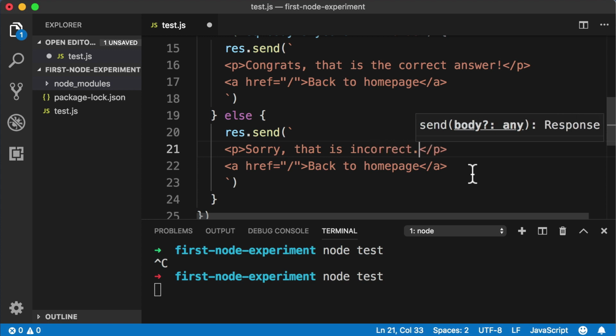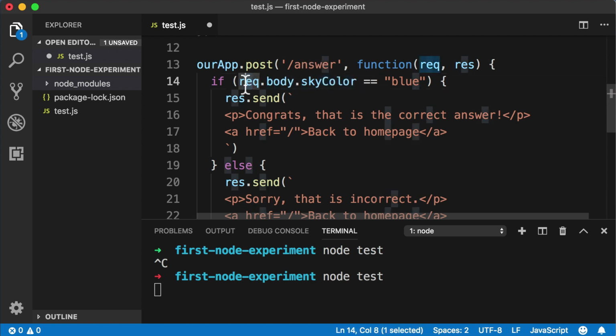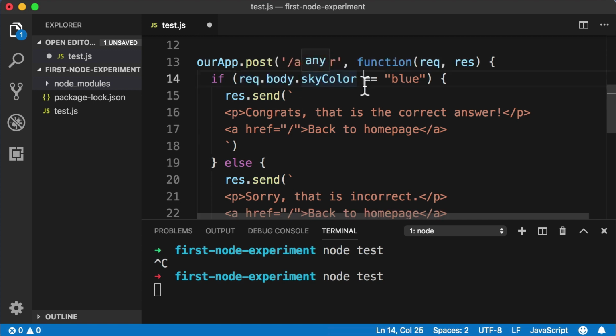All right, now before we save our file and test it out, we need to do one more thing. By default, out of the box, Express actually will not add the user's inputs to the body object that belongs to the request object. So in order for this code that I'm selecting right now to work, we need to tell Express to enable that feature. So do this with me.